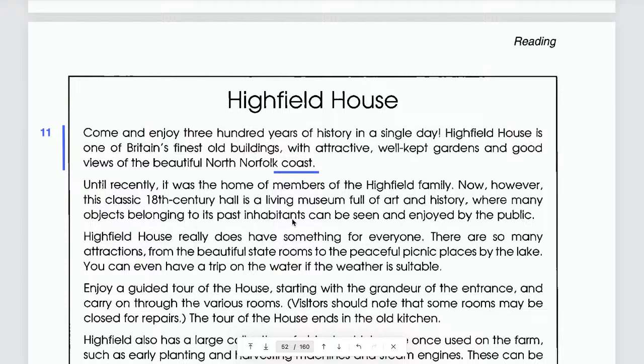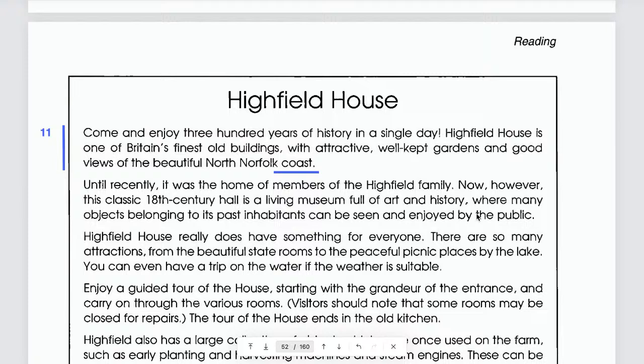Who are the past inhabitants here? The members of the Highfield family. Okay? So you can see a lot of objects belonging to those people here, and enjoyed by the public. I mean that many people, when they come to visit the museum, can see those objects.